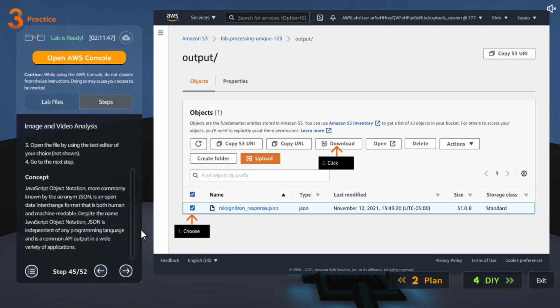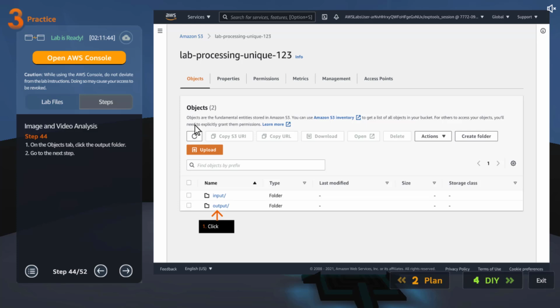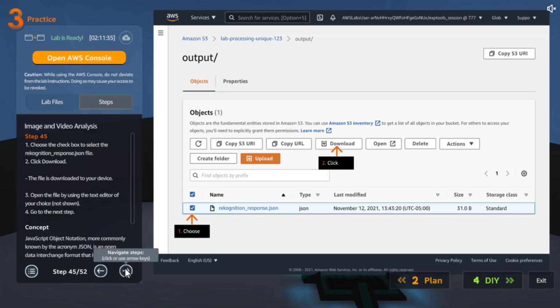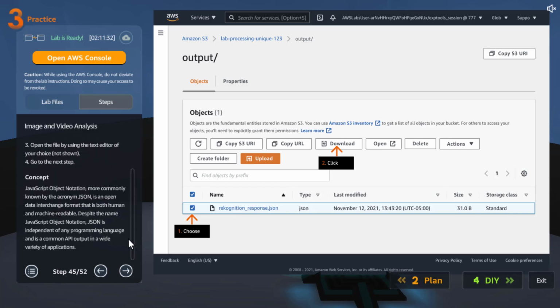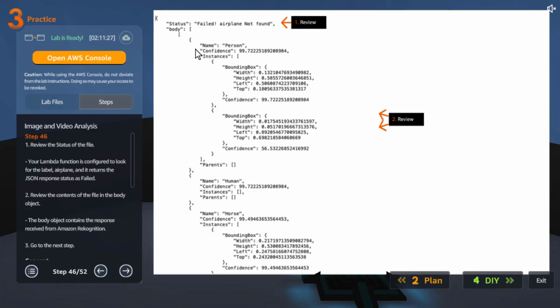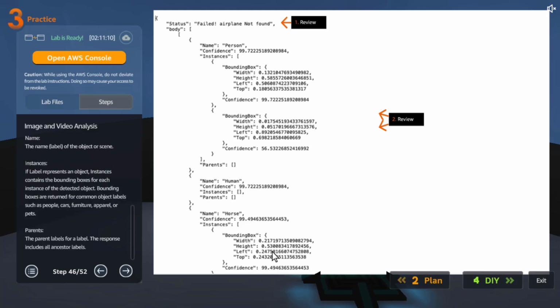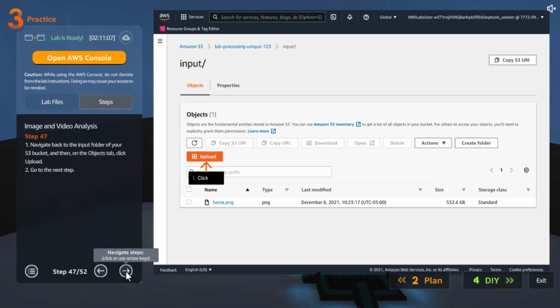I think when we uploaded the horse file, it triggered the lambda function. Then the lambda function used Rekognition and labeled that image. Then we got the response back here. Then we'll download it. If we open it, it will show label horse, animal. Failed airplane. Since we remember the name airplane label, it's saying airplane not found in the horse. But what did it find? A person. Maybe there is a person in there, and human, and it will also show horse, etc. We can take a look at it.